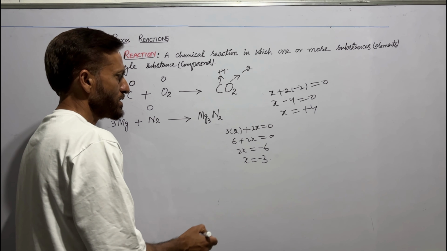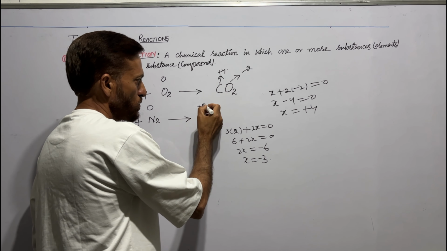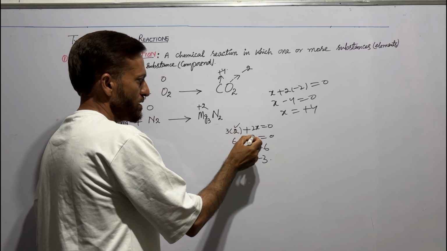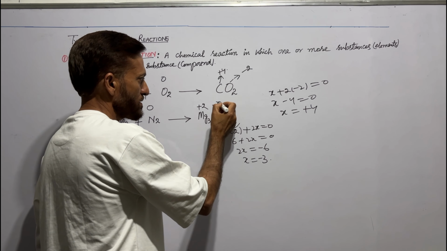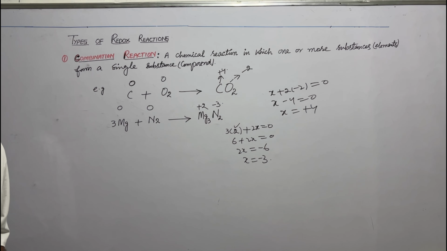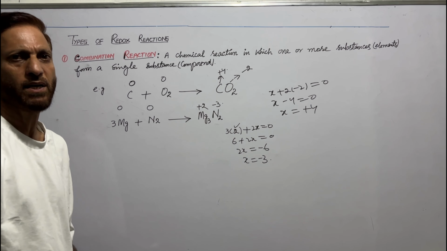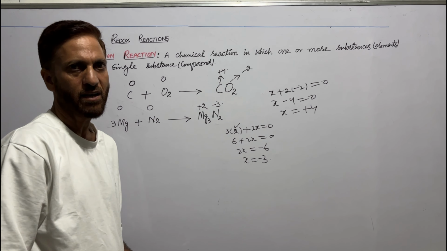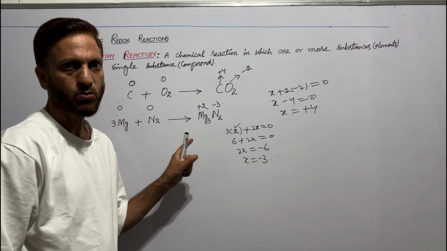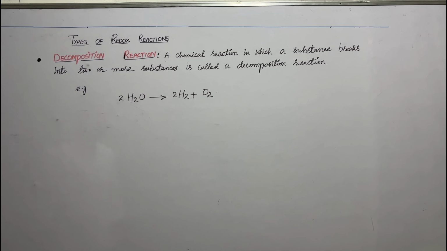Hence, oxidation number of magnesium is +2 and oxidation number of nitrogen is -3. Since the oxidation number of magnesium changes from 0 to +2 and oxidation number of nitrogen changes from 0 to -3, therefore this is also a redox reaction.